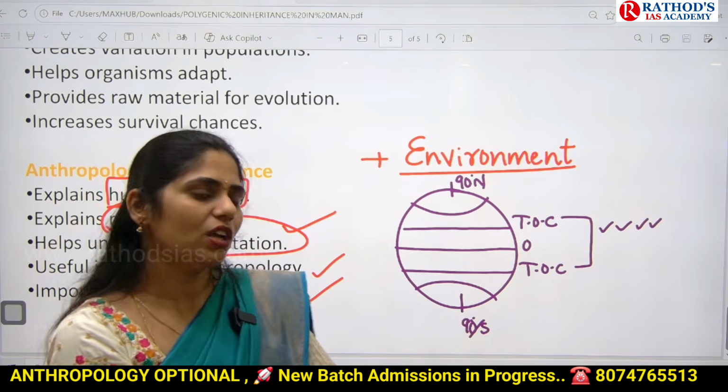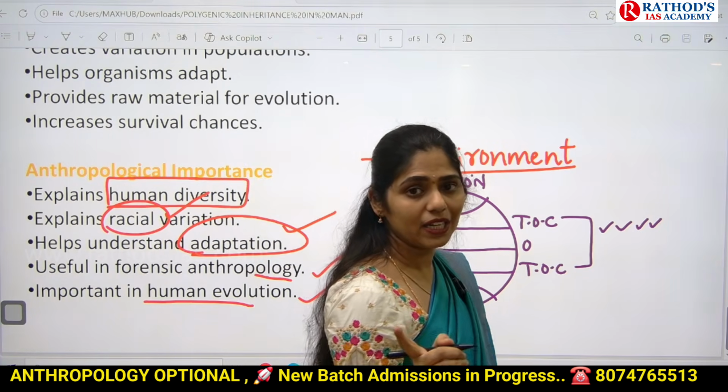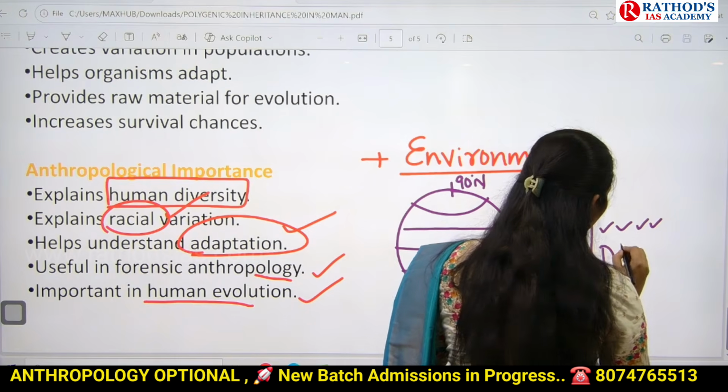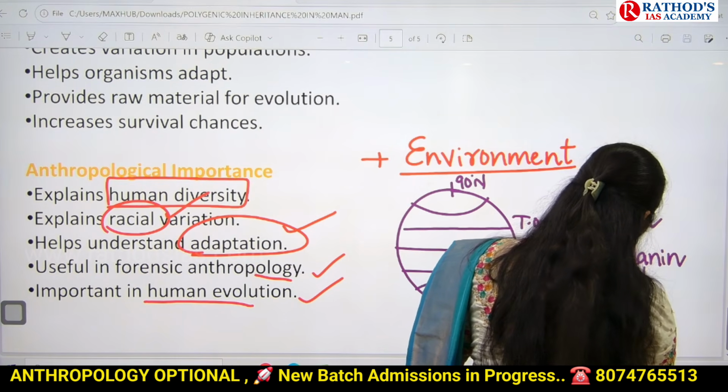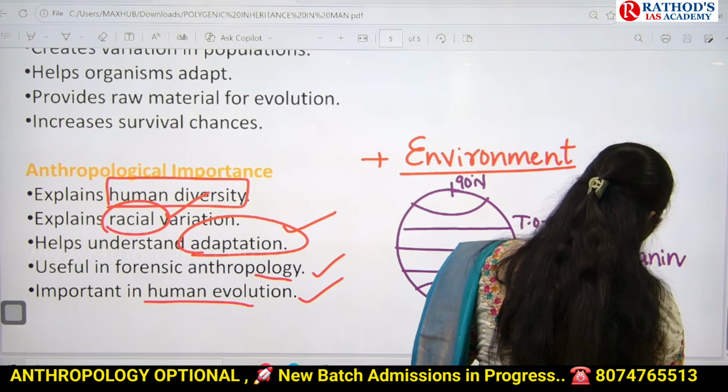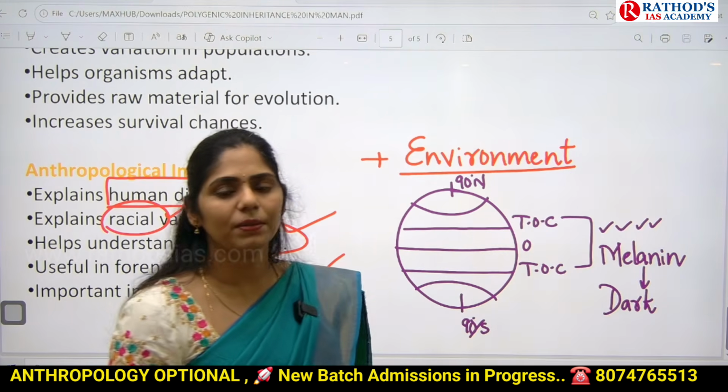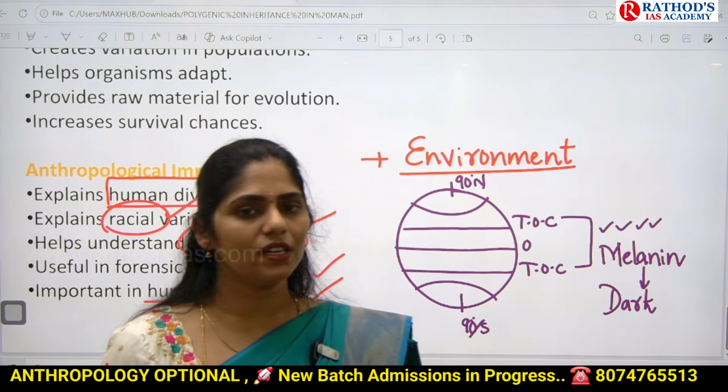Because of this more amount of sunlight in that region, whenever the sunlight is falling directly on your skin, what happens? Which pigment will be getting activated? Melanin pigment. This melanin pigment will give dark color to your skin. Your skin color will be dark if you are living in this tropical region.